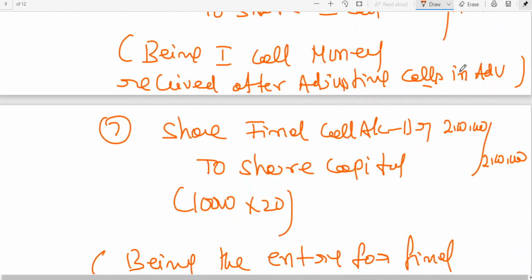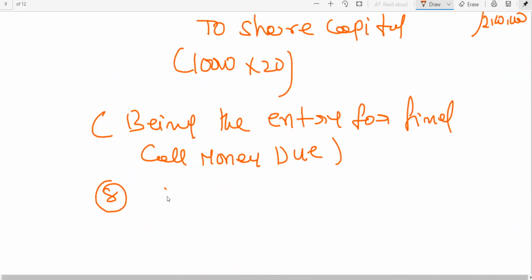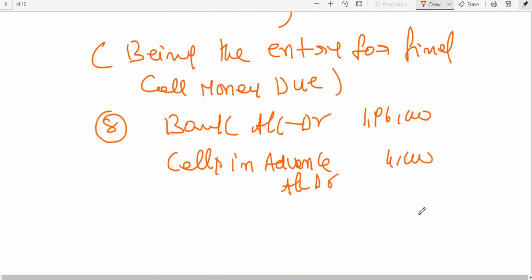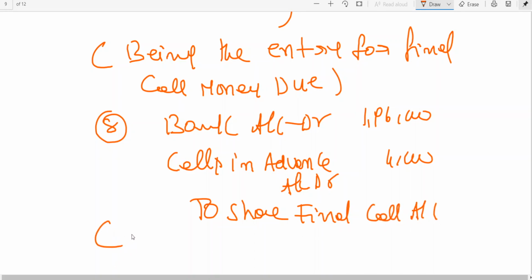Bank account debit, now we can write 2 lakhs minus 4,000, 1,96,000. Calls in advance account debit 4,000 to share final call. Being final call money received